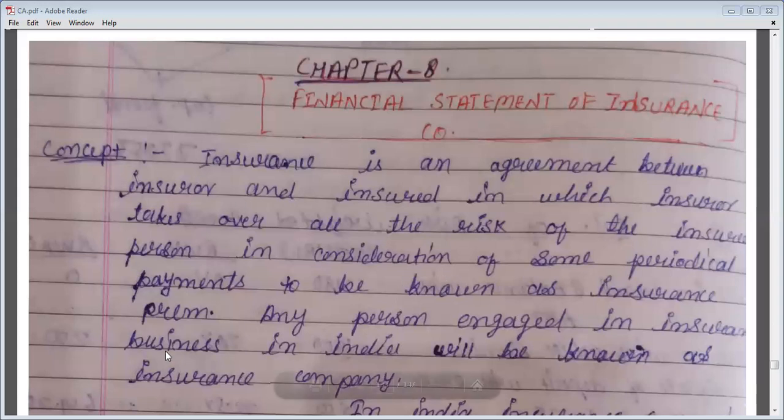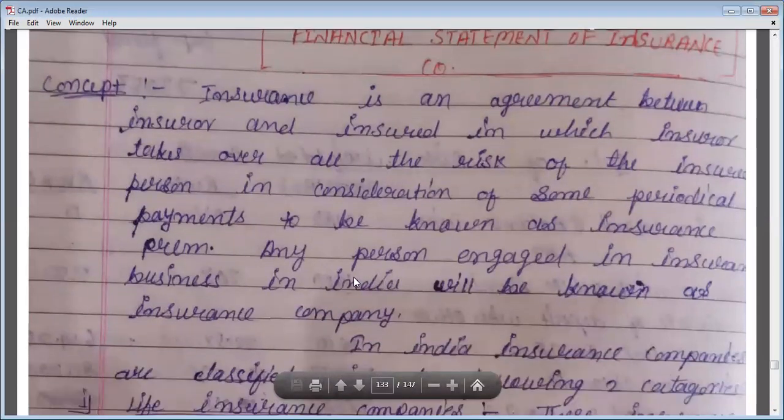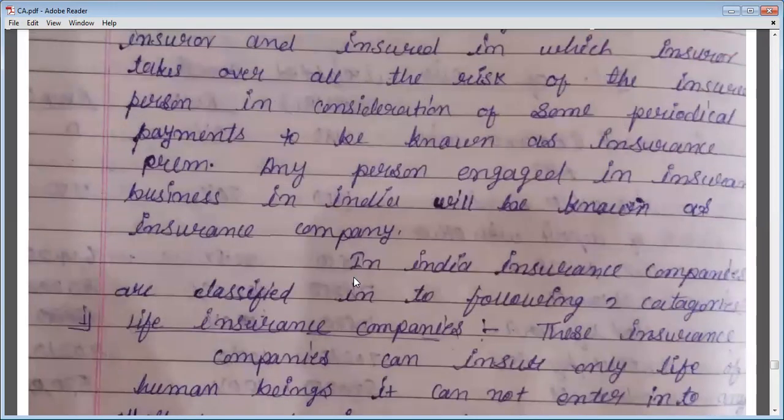So any person or any company who is engaged in insurance business in India will be known as insurance company.